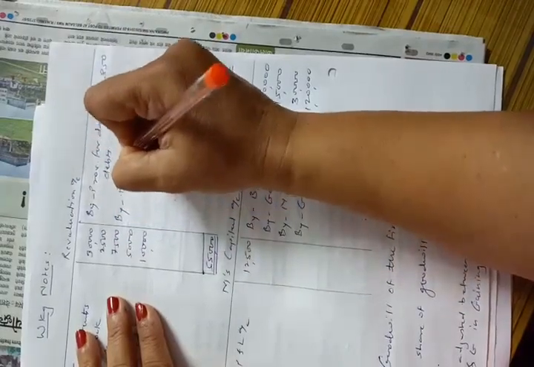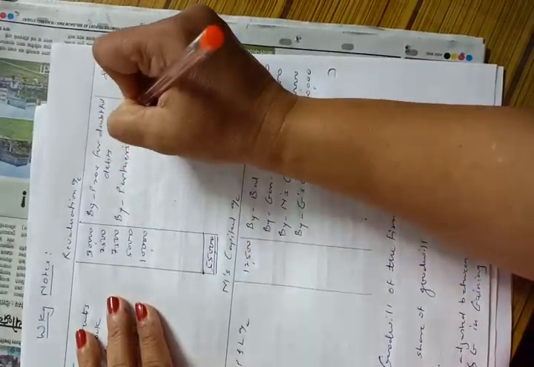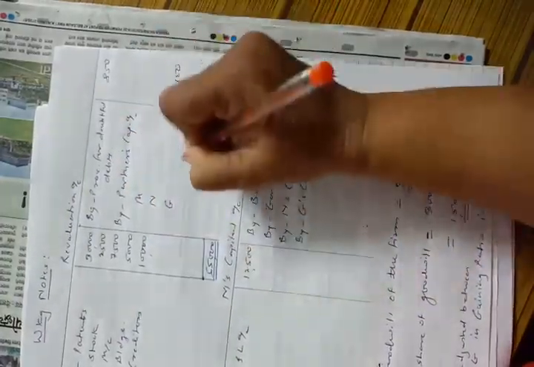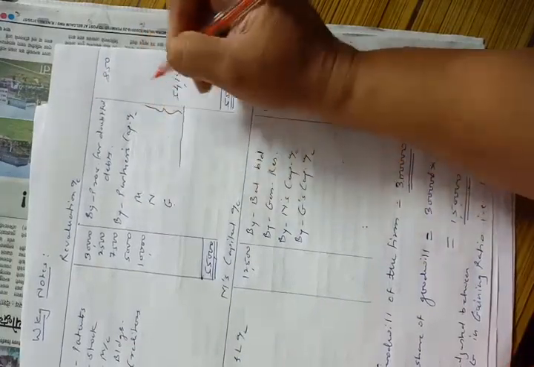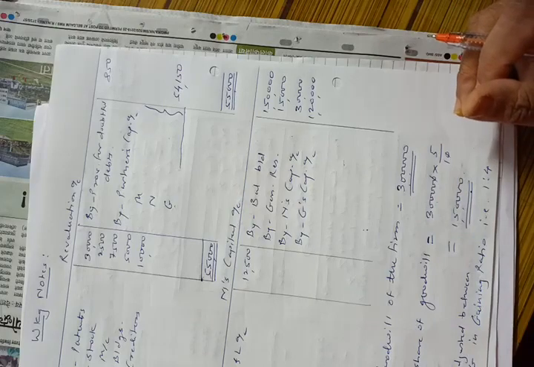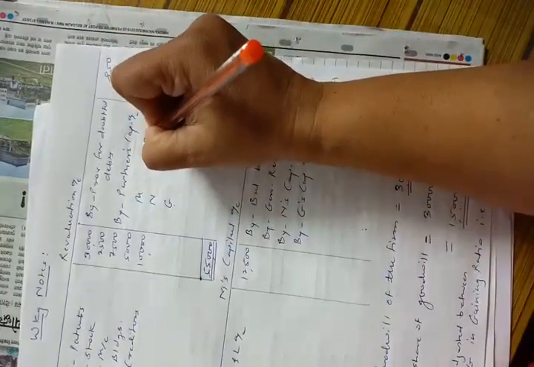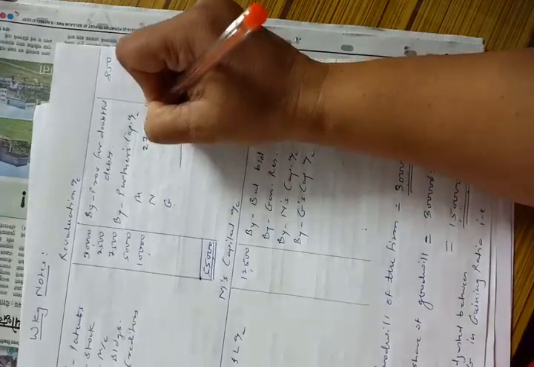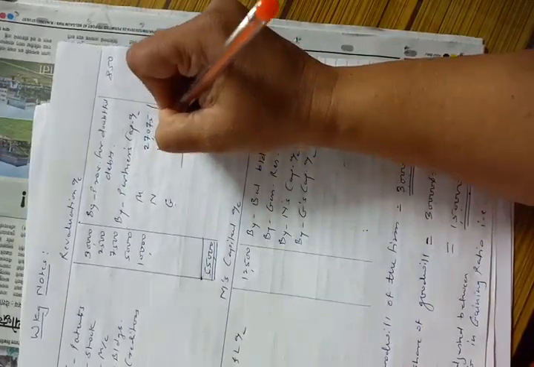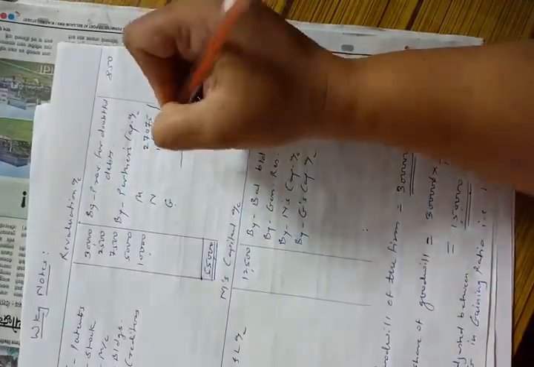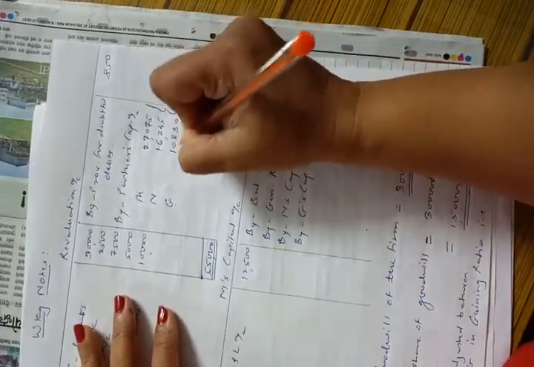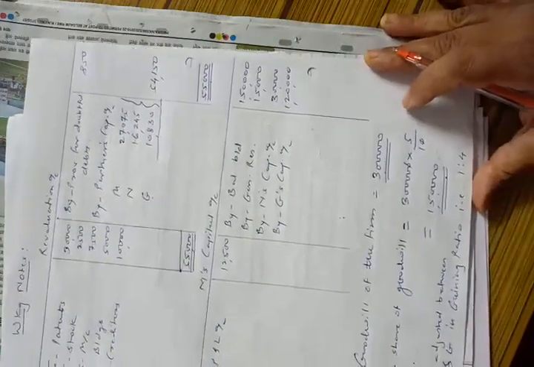which will be distributed and transferred to partners' capital accounts. All partners' capital accounts, so M, N and G. We will distribute this amount between them in their old profit sharing ratio, that is 5:3:2. So the distribution will be 27,075, 16,245, and the third partner 10,830. This will be the distribution.